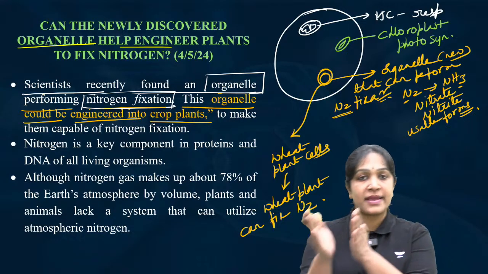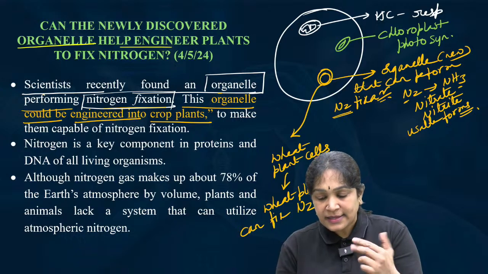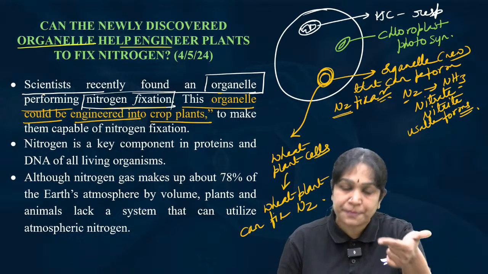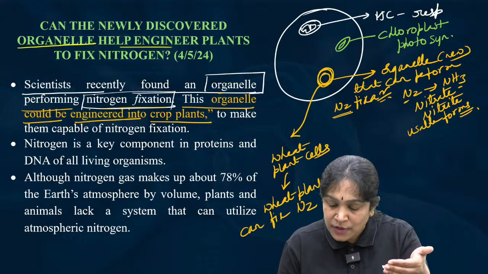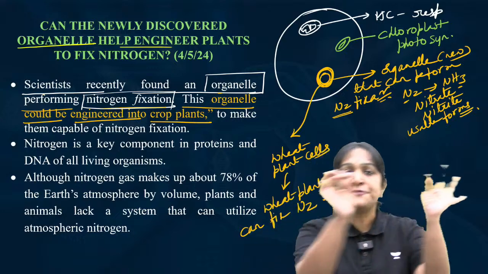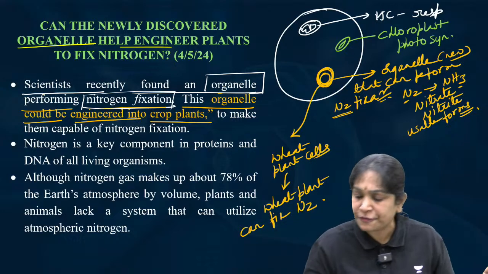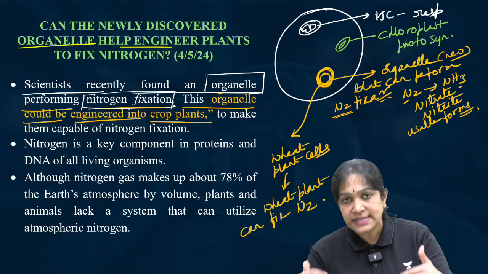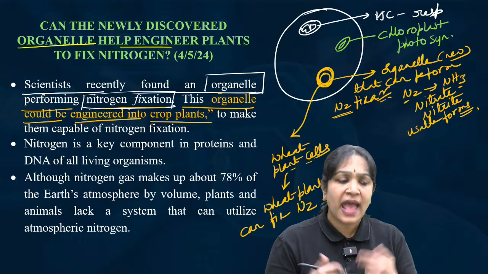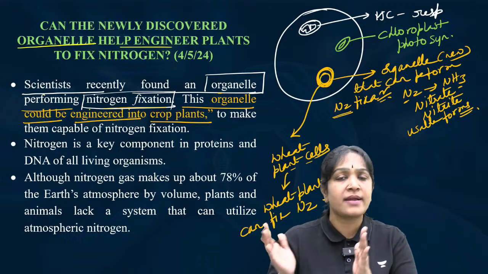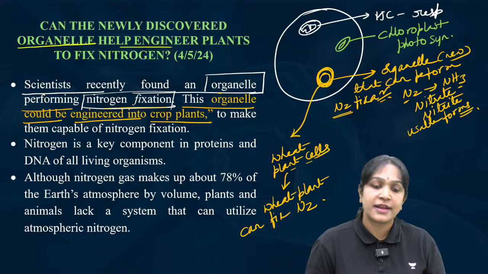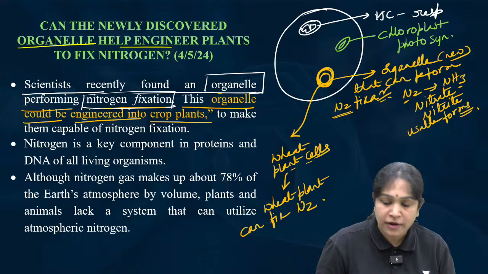Just cut paste. Okay, cut this. I mean, take this organelle from the cell in which it is present. Transfer it to, okay, cut from here and paste it in the wheat plant cells or rice plant cells or apple plant cells or any plant cells. Is it clear? Then the plant cells can fix the nitrogen. I hope it is clear for all of you.